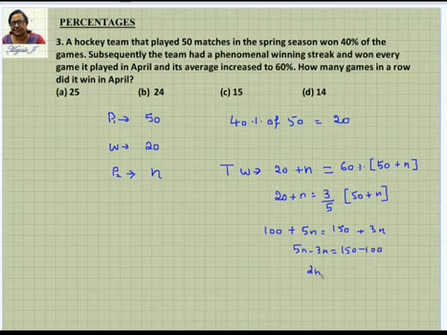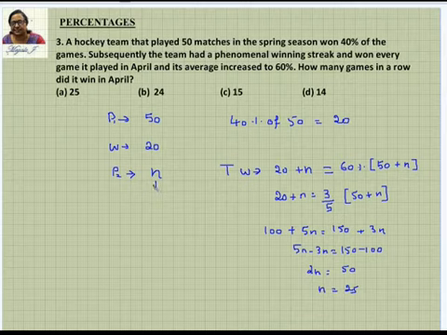So 2n equals 50, or n equals 25. Therefore, the number of games played in April is 25. That's it. Next.